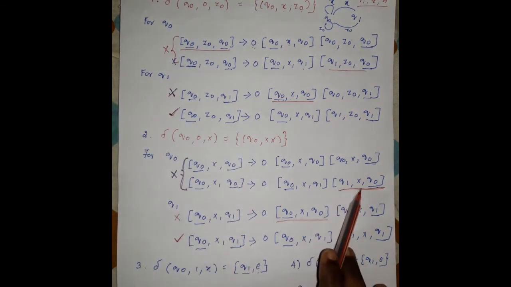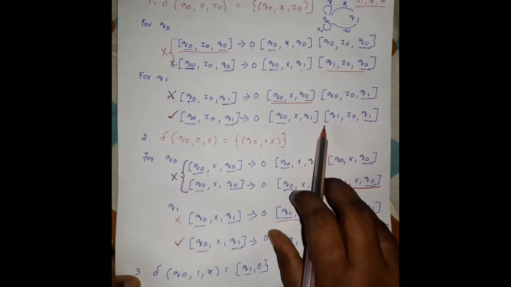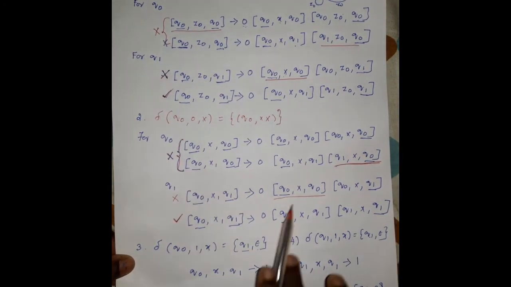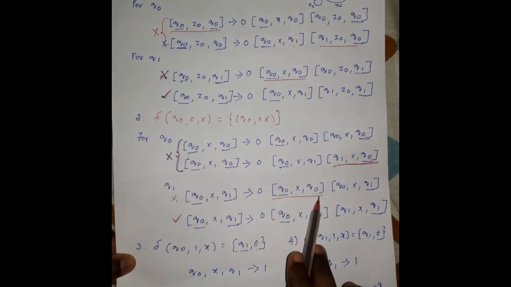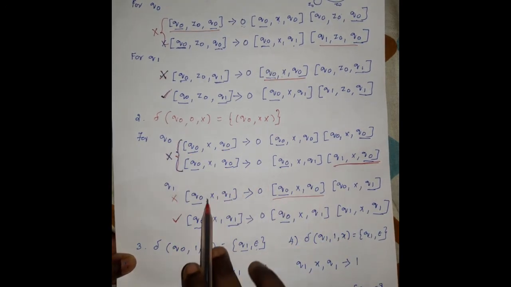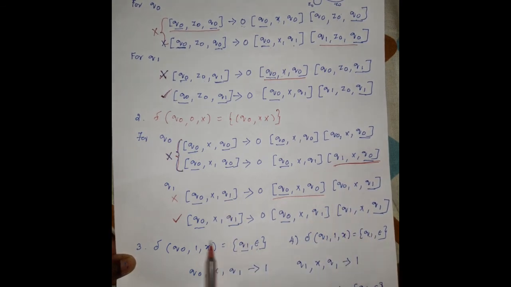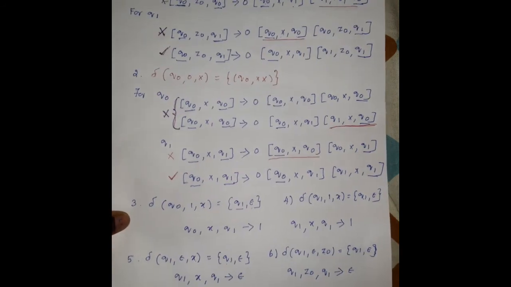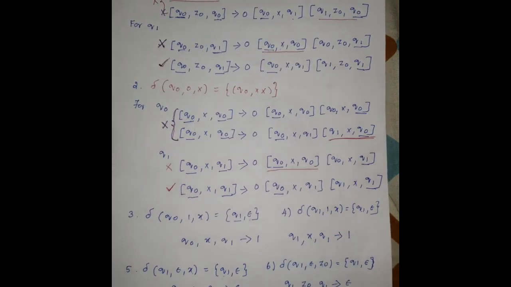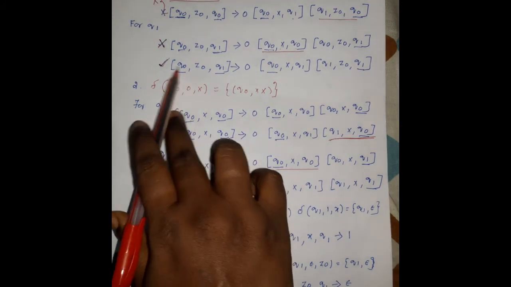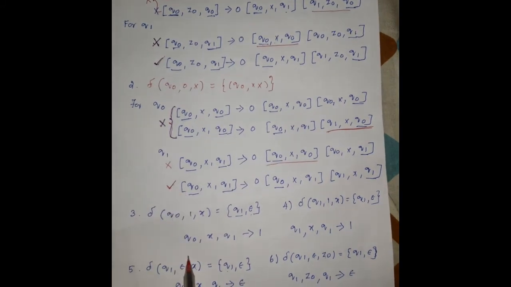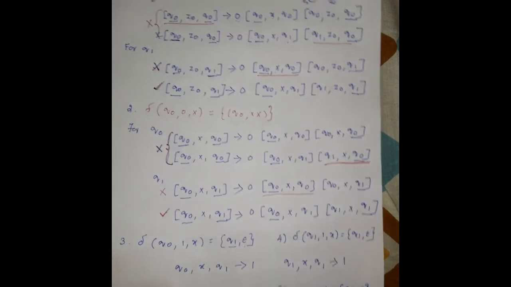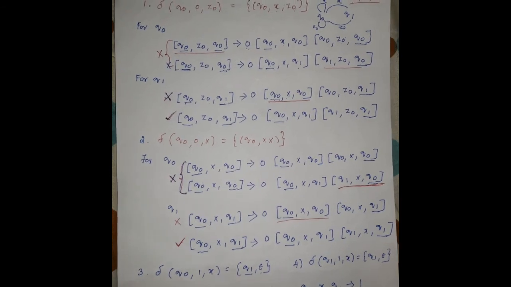After this, q1 x q0 doesn't derive any terminal symbols, so this production rule is eliminated. And q0 x q0 is present here, in this production rule, so this production rule is not taken. So in this q1, this production rule is taken. So there are only 6 production rules that we take from this. 1, 2, and this one we can take, so 4, 5, 6. There are only 6 production rules we can get from the above transition function.